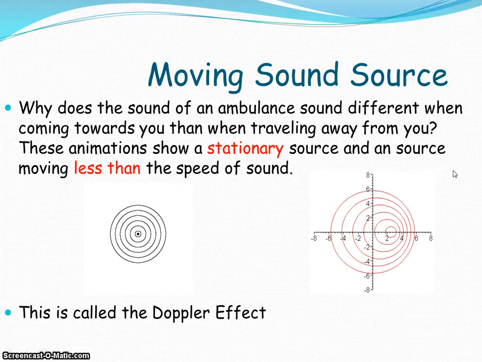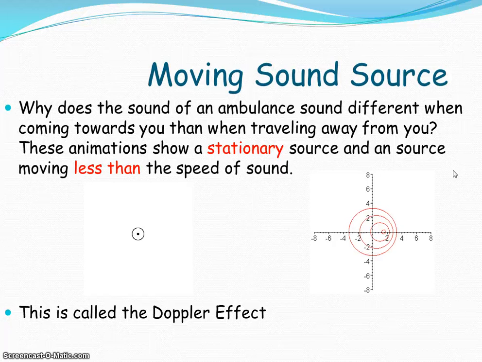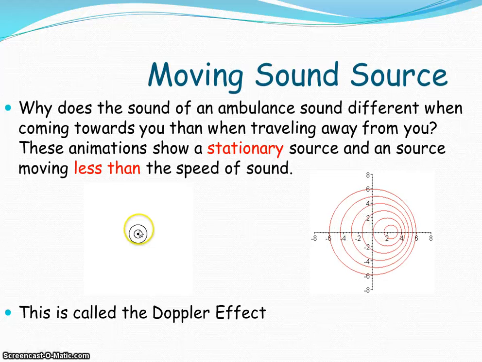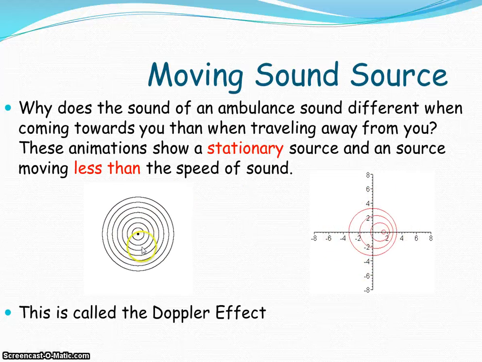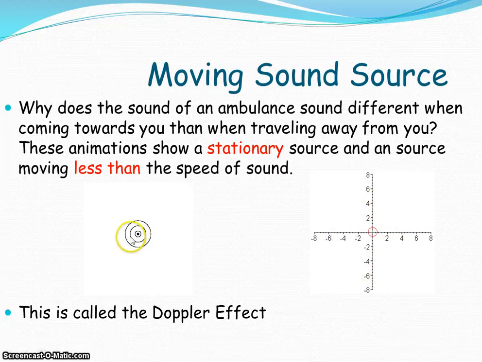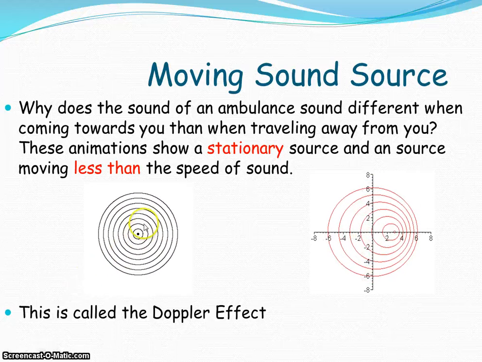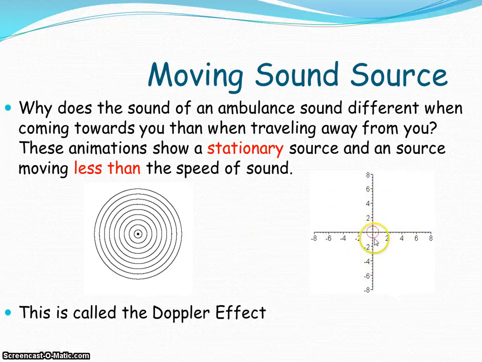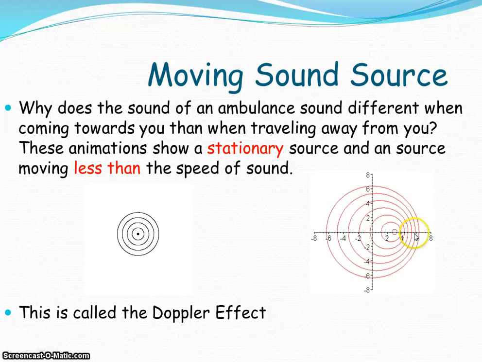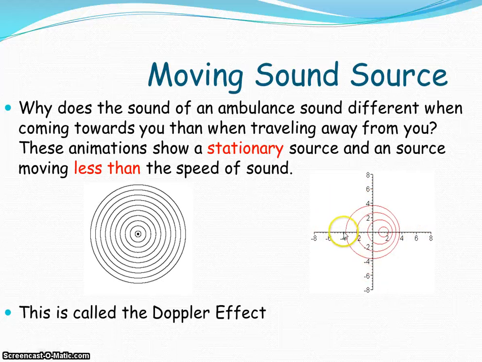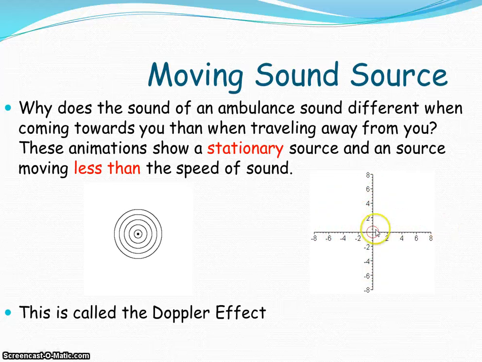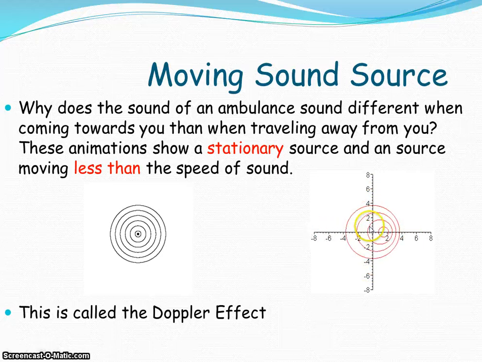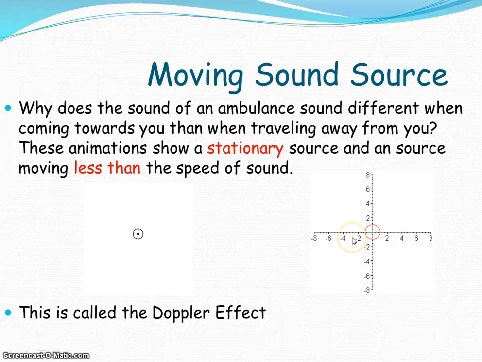Now we're going to talk about a concept called the Doppler effect. Not very difficult, very simple concept. When you have a source of a wave that is stationary, not moving, then as you can see, as it progresses out, the wavelengths and frequencies are all the same. But with the Doppler effect, when that wave source is moving, let's say we're standing over here, and the wave source is moving away from us, you can see that these wavelengths are greater, therefore the frequency is lower.